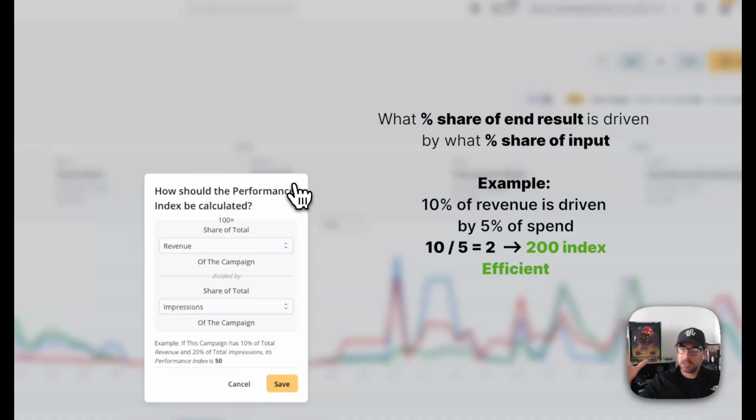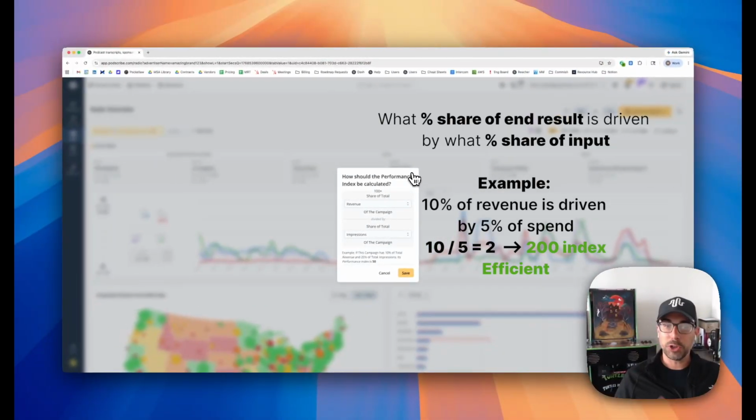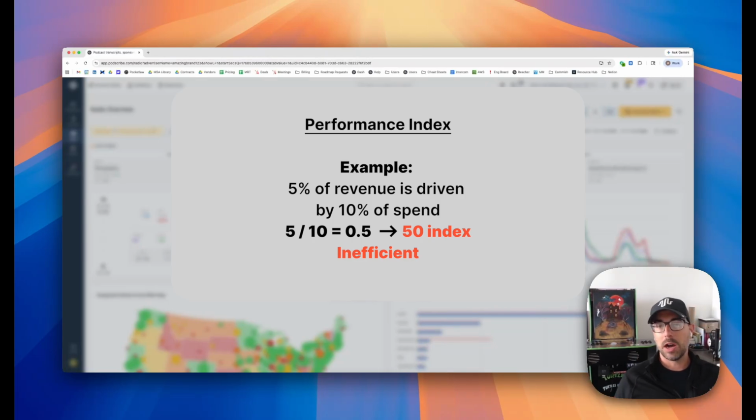If 10% of my revenue is coming from 5% of my spend, there's a lot of efficiencies there. That would be considered a 200 index, or 10 divided by 5. Looking at this from another lens, if 5% of my revenue is driven by 10% of my spend, there's an inefficiency in that calculation.